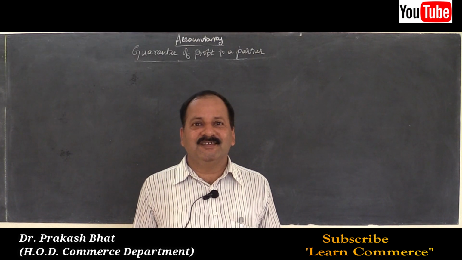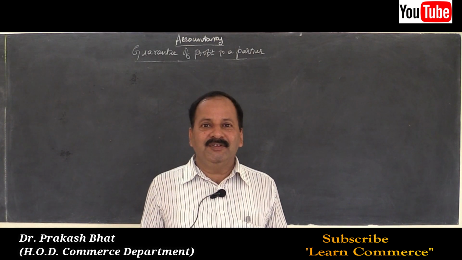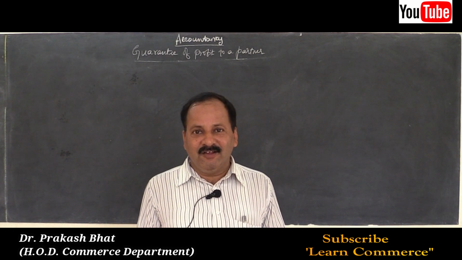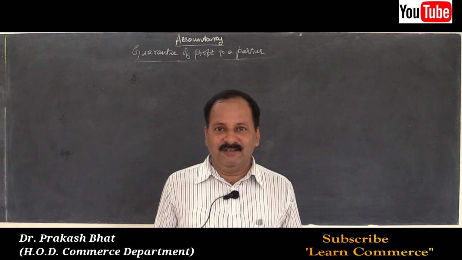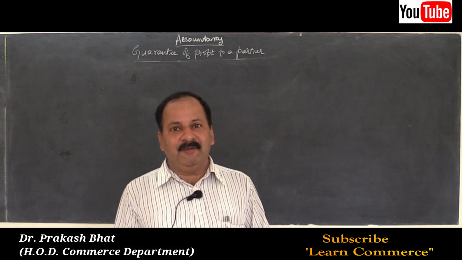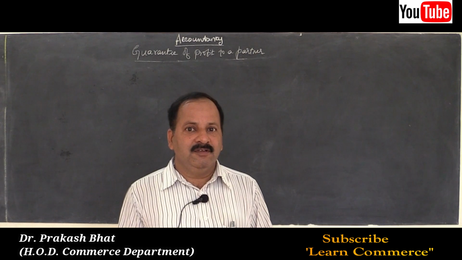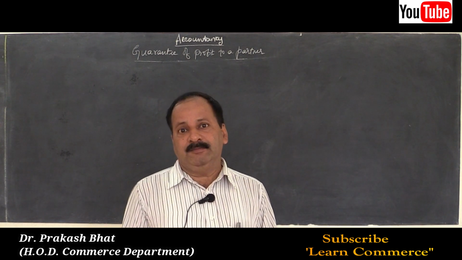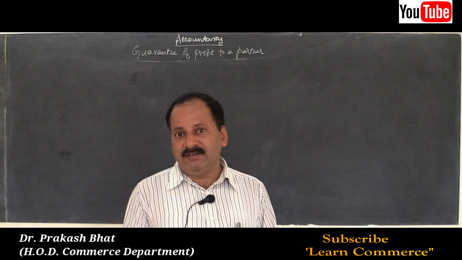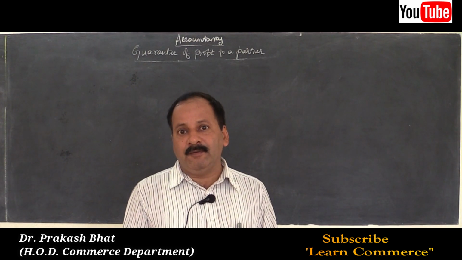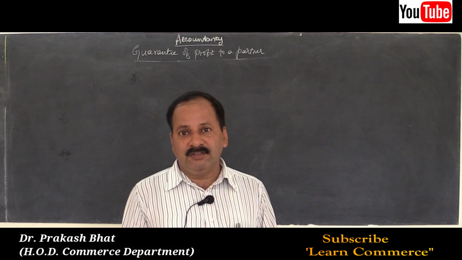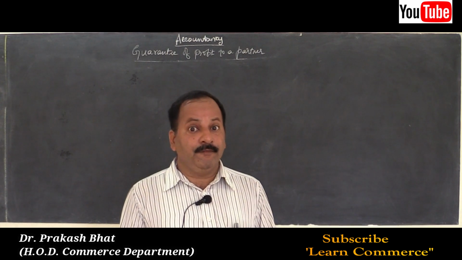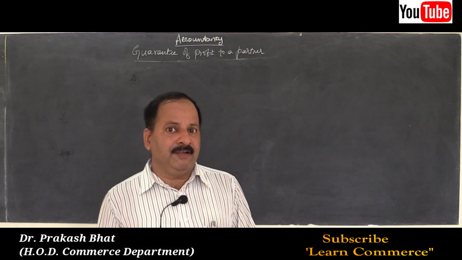Hello students, welcome to second PU accountancy online classes. In the previous class we have solved a problem on guarantee of profit to a partner, where in the first problem the guarantee was given by the firm, that means all the old partners.